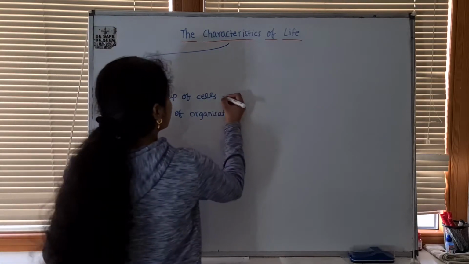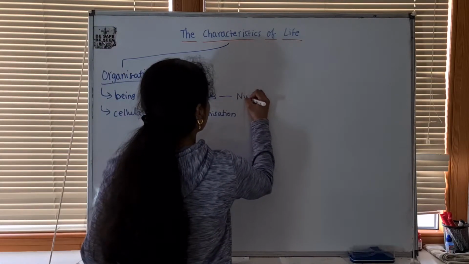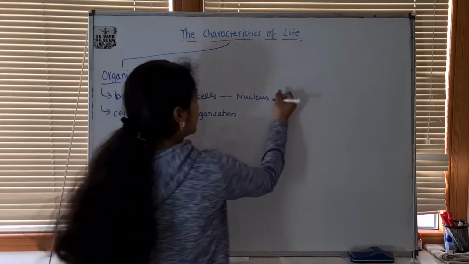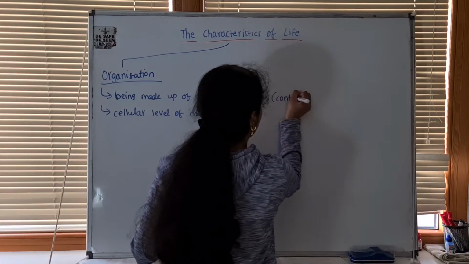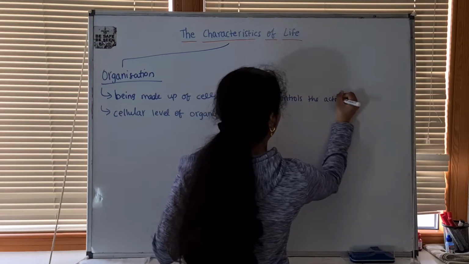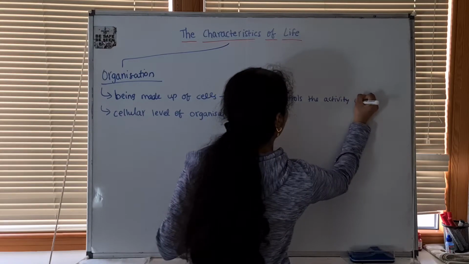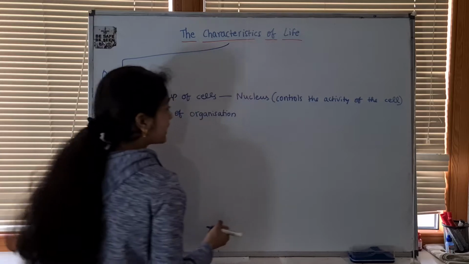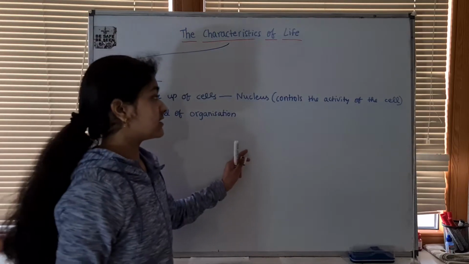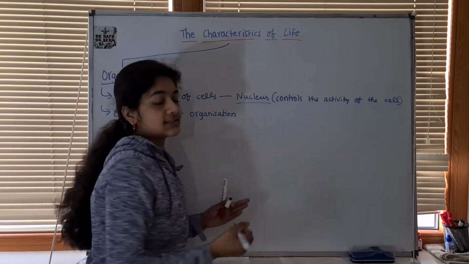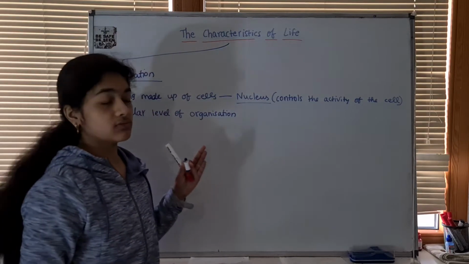Now, in cells, there is a structure called the nucleus. And the nucleus is like the brain of the cell. It controls the activity of the cell. It controls all the chemical reactions and the whole activity of the cell. That's the nucleus. And the nucleus has DNA, chromosomes and genes in it.